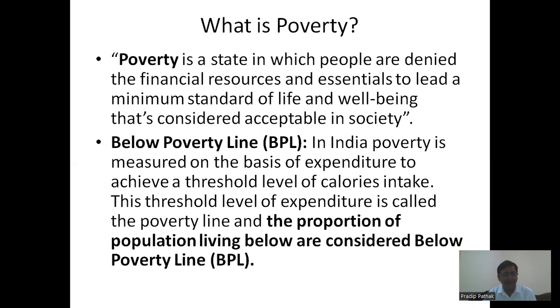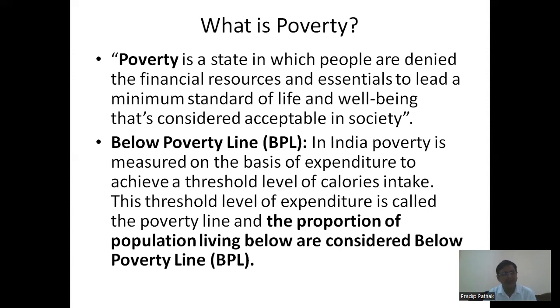And so therefore, it is also important to know what is the below poverty line. As you know, the definition of poverty, accordingly in India, poverty is measured on the basis of the expenditure to achieve a threshold level of calorie intake. If a household is not able to even get to that level of calorie intake, the threshold level of expenditure is called the poverty line, and the proportion of the population living below this line, who are not able to even cater for their calorie intake requirements, are considered to be below the poverty line.